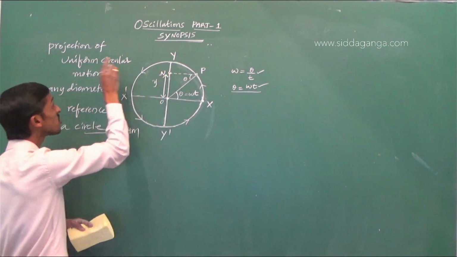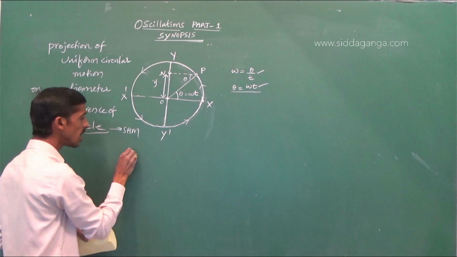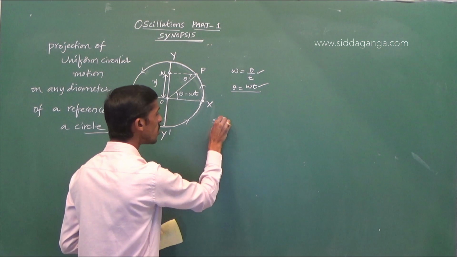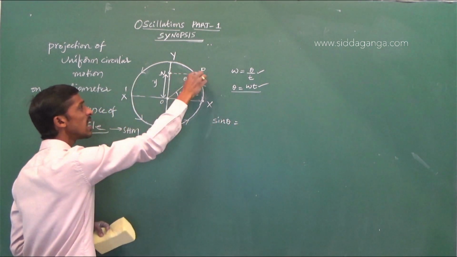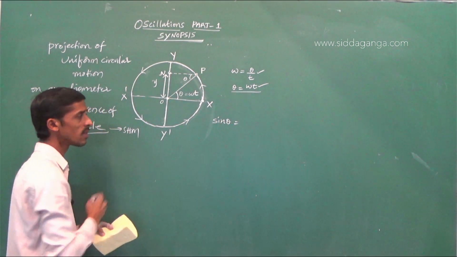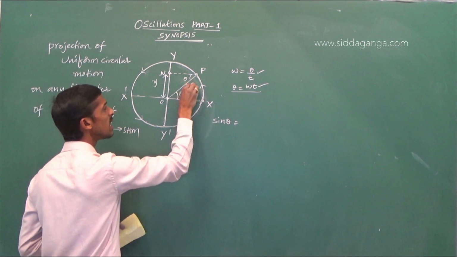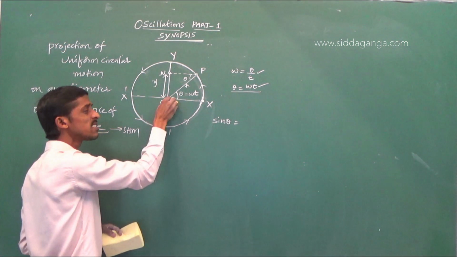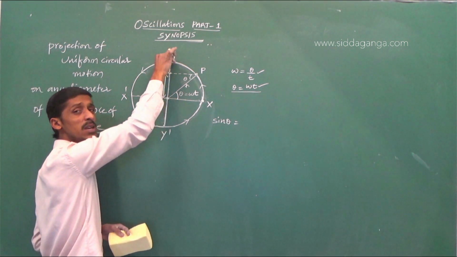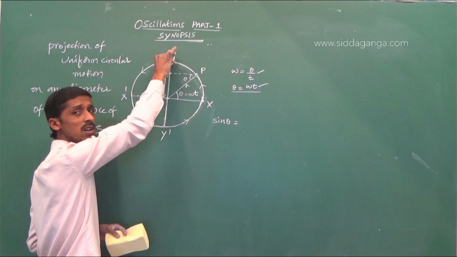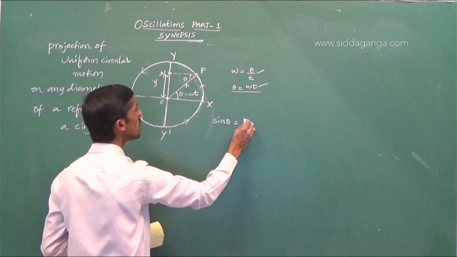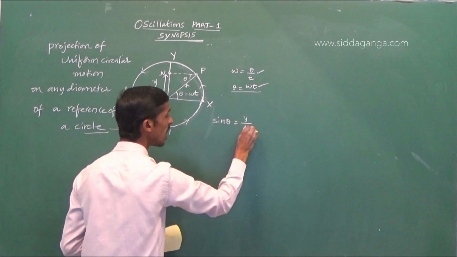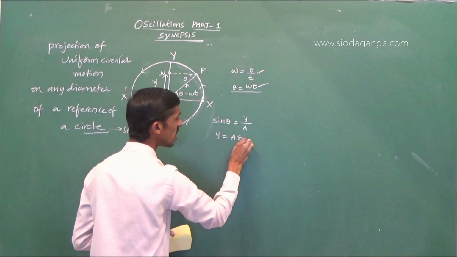We are speaking about SHM here, so you can define the trigonometric ratio sin theta. From the right angle triangle ONP, sin theta is equal to opposite by hypotenuse. Let capital A be the radius of the circle, which is the maximum distance traveled by the foot of the perpendicular. So sin theta is equal to y by A, y is equal to A sin theta.